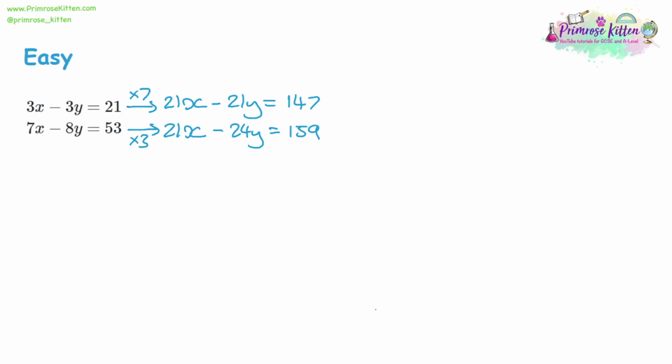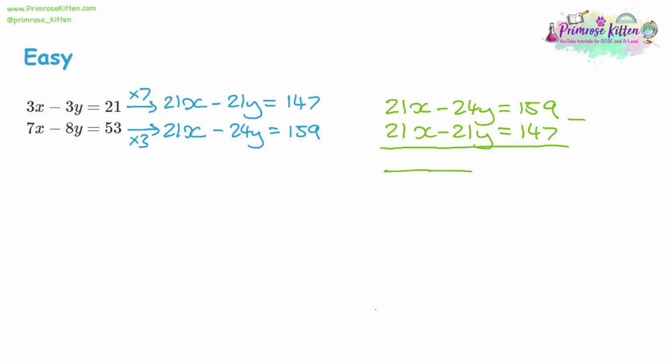Now we need to do something to eliminate one of the variables. I'm going to change the order. I'm going to put the bottom one on top because it's got larger numbers. Again, trying to avoid working with negative numbers that can complicate things. So we're going to take them away from each other again. 21x take away 21x will give us 0. That's how we did it.